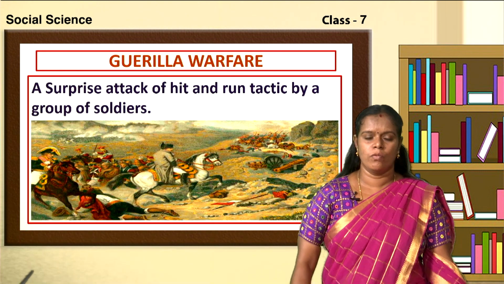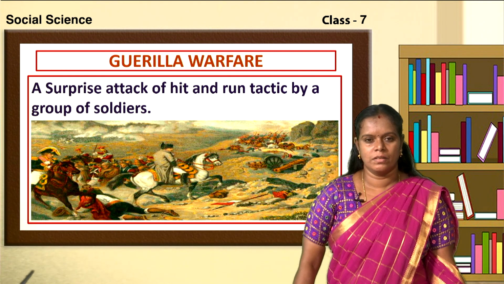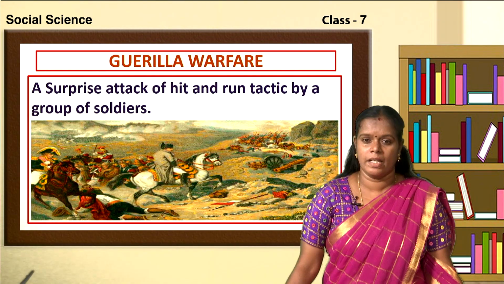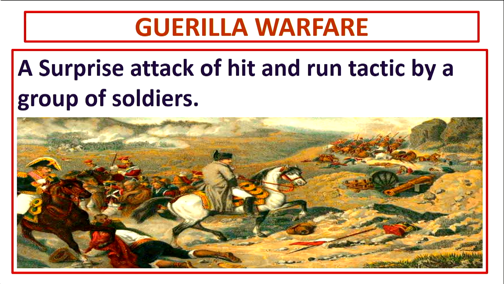Next children, one more important word we have to know in this lesson is about the war technique, that is guerrilla warfare. What is guerrilla warfare? It is a type of war technique which was used by the Marathas. A surprise attack of hit and run tactic by a group of soldiers is called guerrilla warfare.